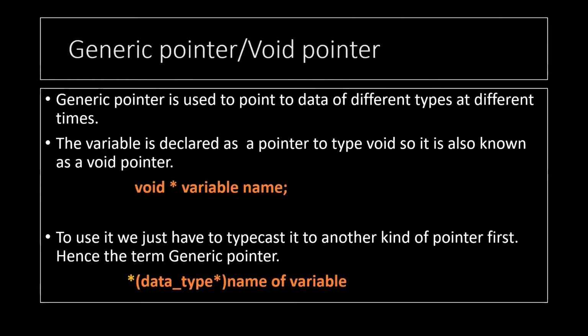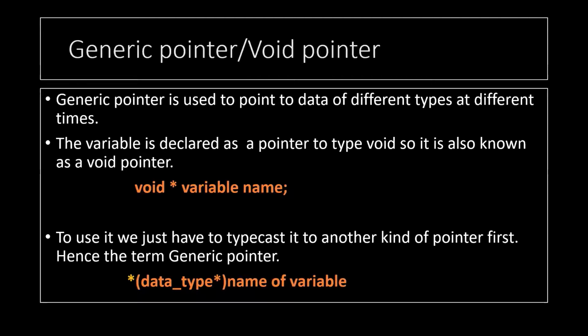So the next we have is generic pointer or void pointer. So what is this generic pointer or void pointer? Basically, generic pointer is used to point to data of different types at different times. Now how is it declared? Instead of a data type, while we are declaring that pointer, we write void instead of it. We write void in place of the data type.